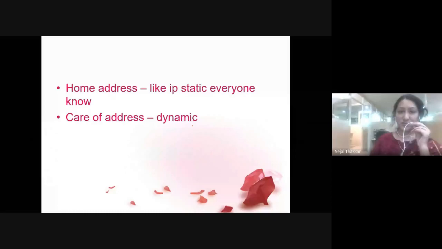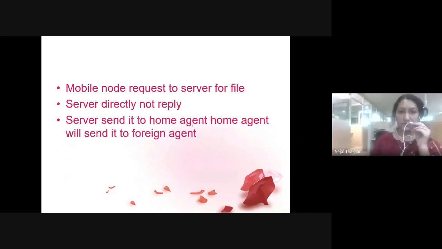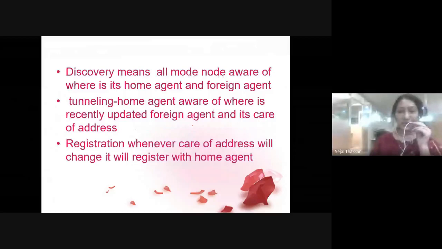The home address is a static address, and the care of address, I told you, is dynamic. Whenever I'm moving from one place to another in the foreign network, I'm going to be assigned a care of address. The server cannot directly reply whenever the mobile node makes a request. The server has to send that packet to the home agent, and the home agent will send that packet to the foreign agent.